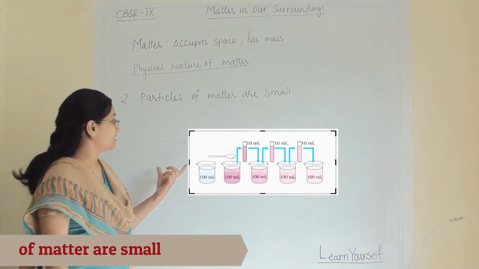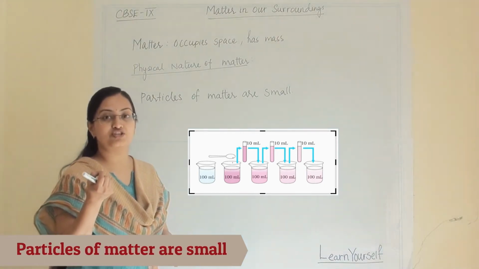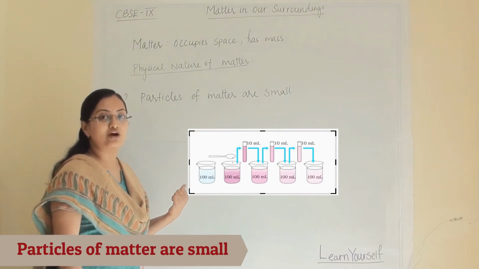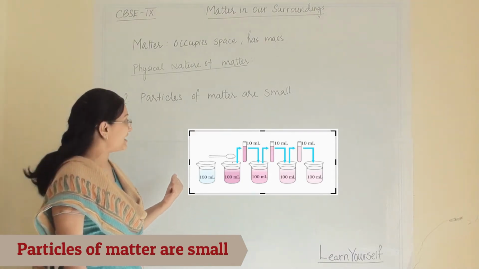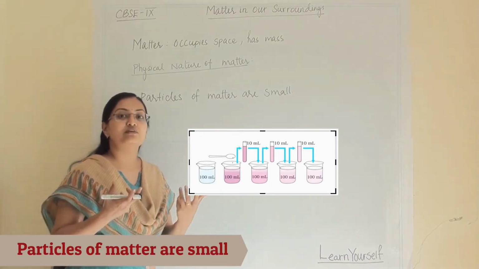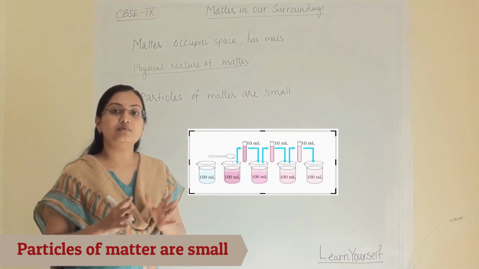I have taken a small crystal of potassium permanganate and dissolved it in 100 ml of water. From that I am taking 10 ml of solution. Whenever I dissolve potassium permanganate, the solution becomes dark pink.